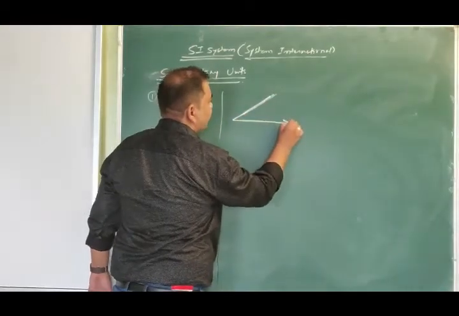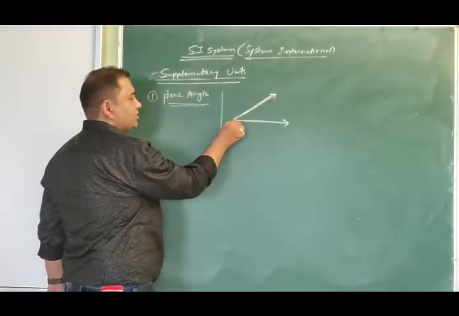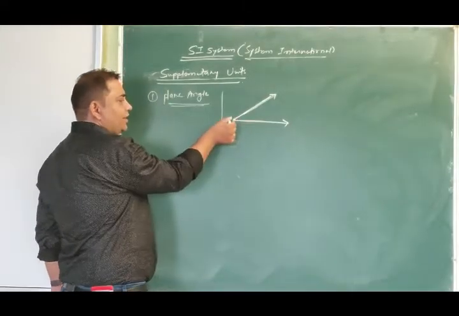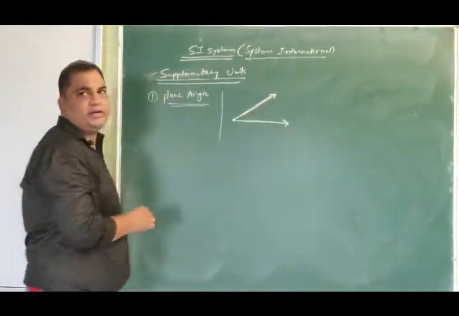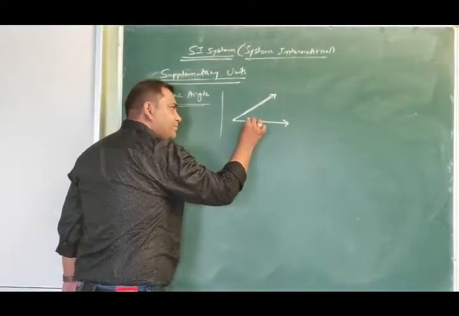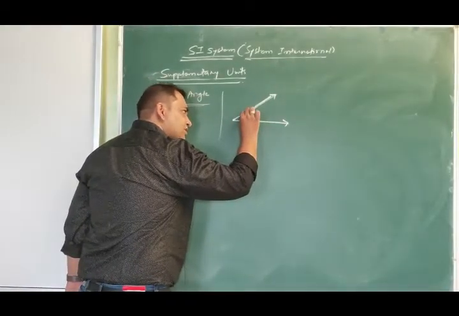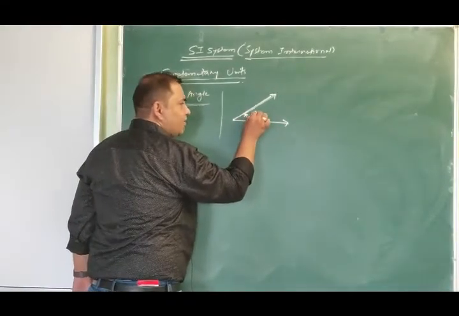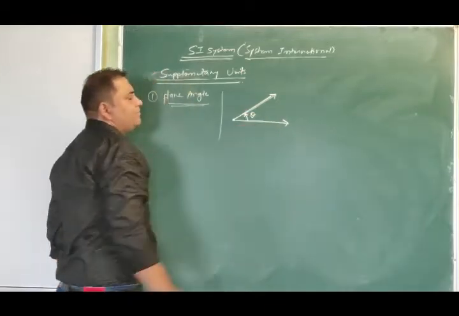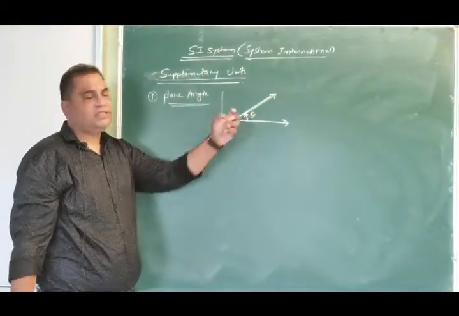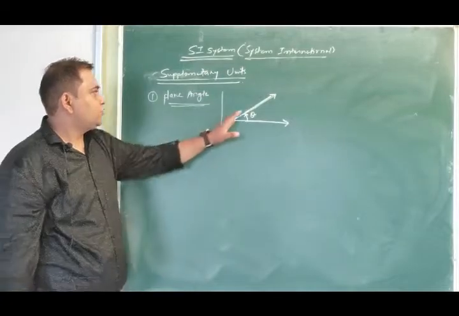When 2 rays diverge from a single point, we define this as an angle between them, and generally we call it theta.